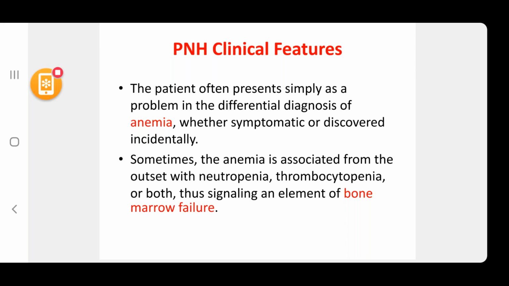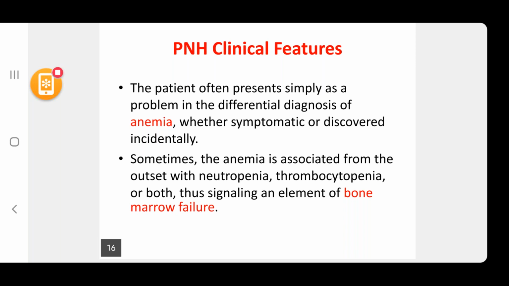Second, sometimes the anemia is associated from the outset with neutropenia, thrombocytopenia, or both, thus signaling an element of bone marrow failure. So that means there is pancytopenia. So PNH also presents with pancytopenia.